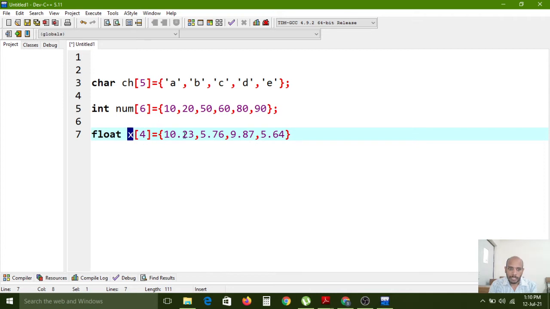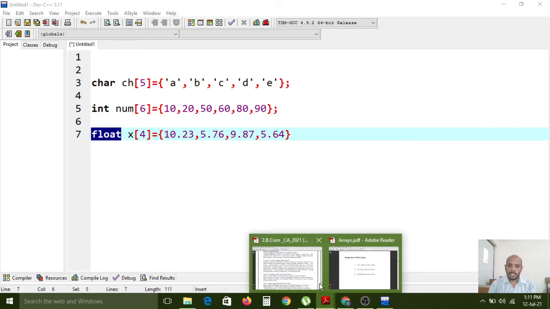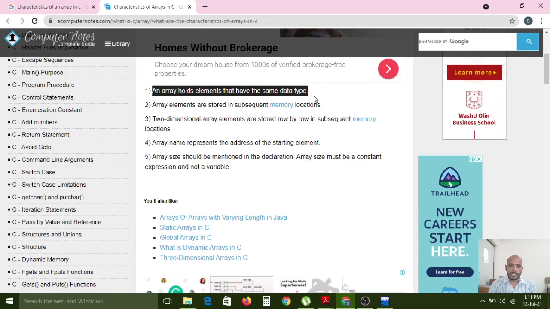How is it accepting this fraction part here? By using the float data type, the float data type can accept this type of floating point values. So like that we have to create different types of arrays by using different kinds of data types, right? In C programming language, either built-in data types or user-defined data types we can use. If you want to create an array by using primitive data types or user-defined data types, we can simply use them, no problem. This is also one of the characteristics.